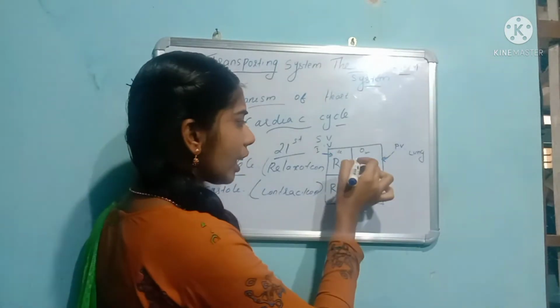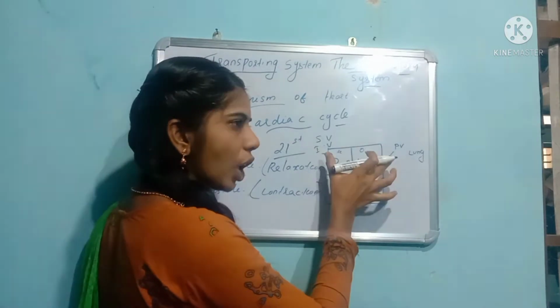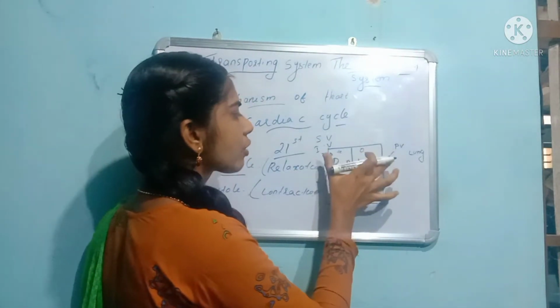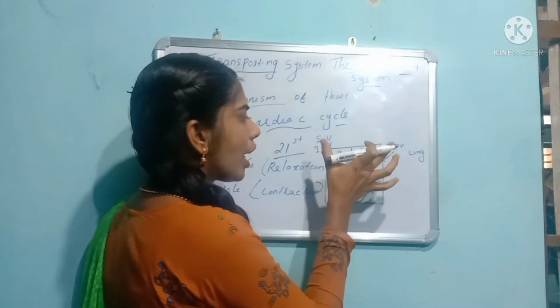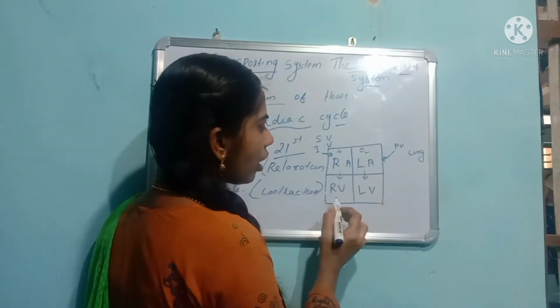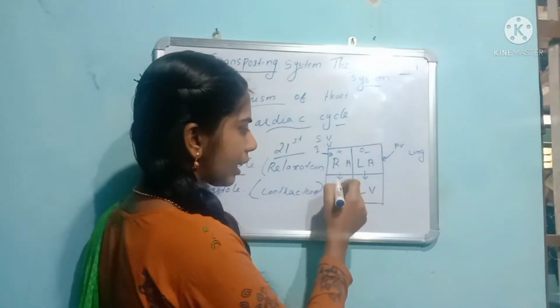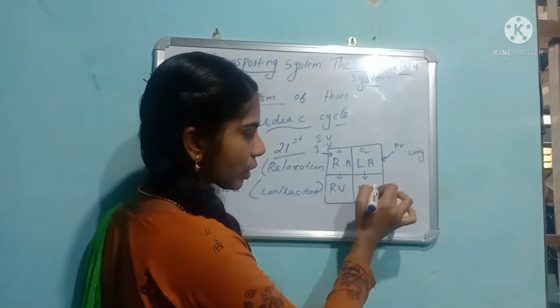Clear? And by the contraction of the auricles, the auricular systole, the blood will pass downward to the right ventricle and the left ventricle respectively.